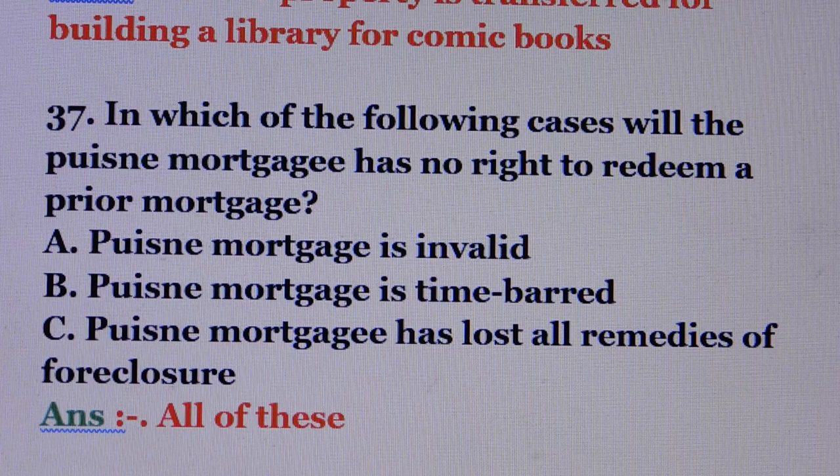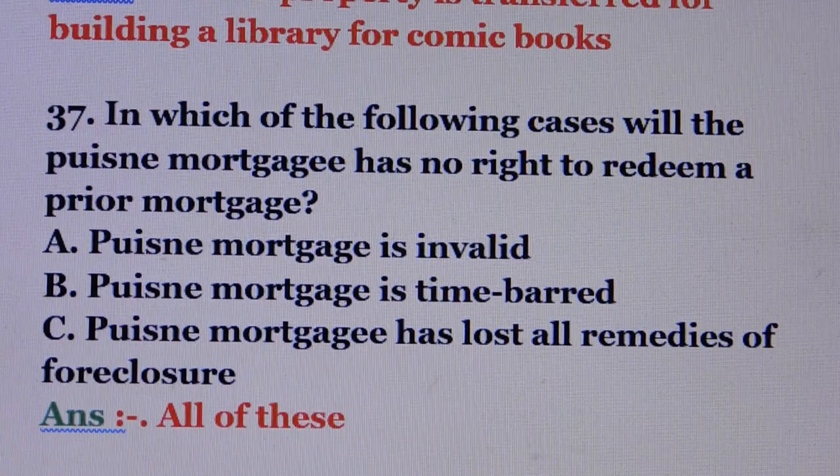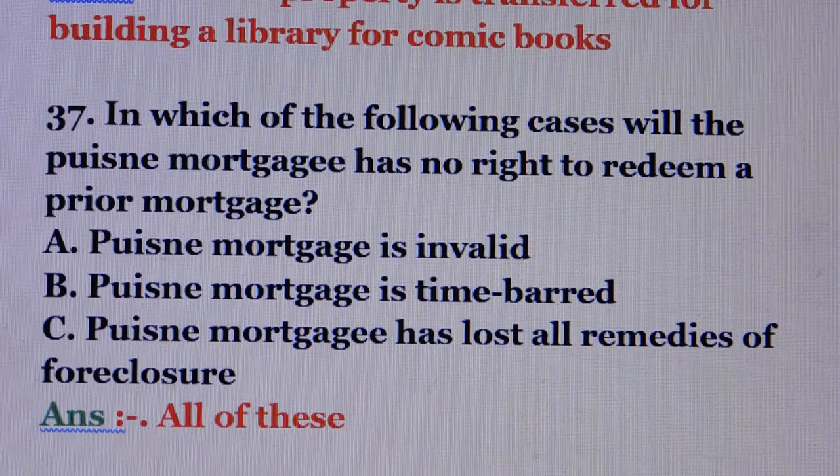In which of the following cases will the Pushne mortgagee have no right to redeem a prior mortgage? Answer is all of these, means option number A, Pushne mortgage is invalid. Option number B, Pushne mortgage is time barred. Option number C, Pushne mortgagee has lost all remedies of foreclosure.